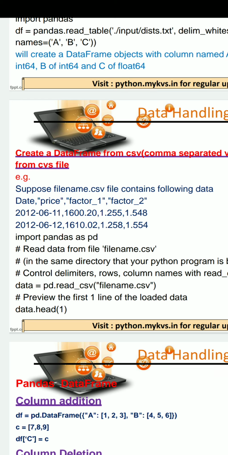Okay, so students, suppose we have one file, name.csv, with this type of data. The first line is written like date, comma, price, comma, factor 1, comma, factor 2.